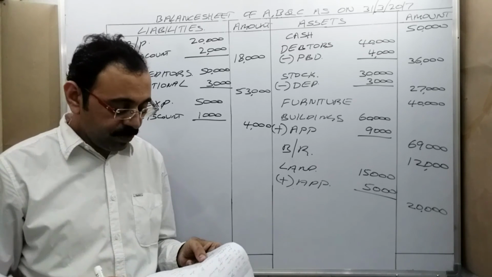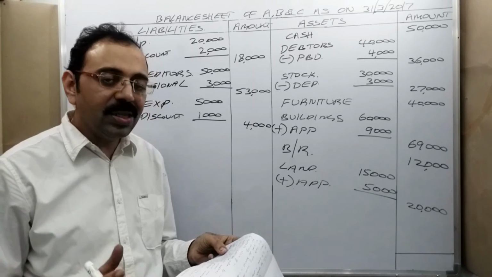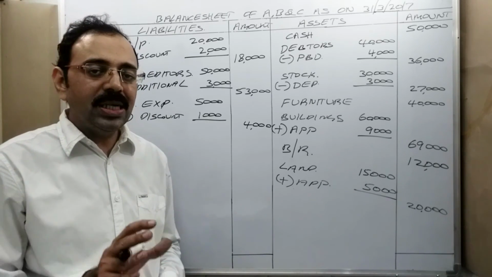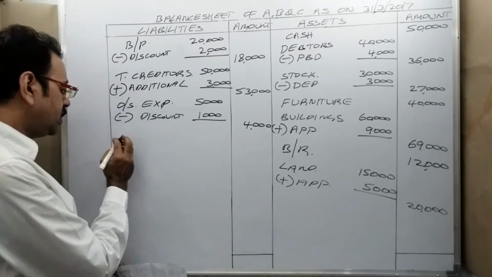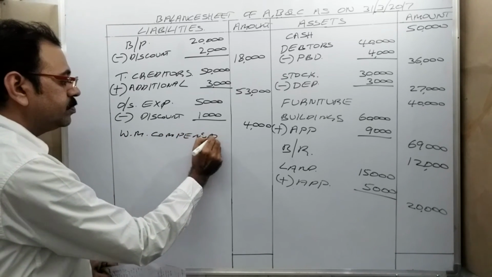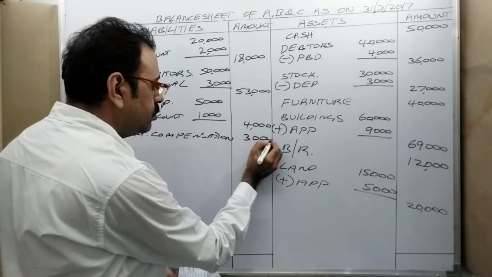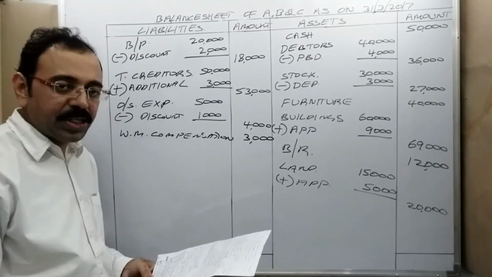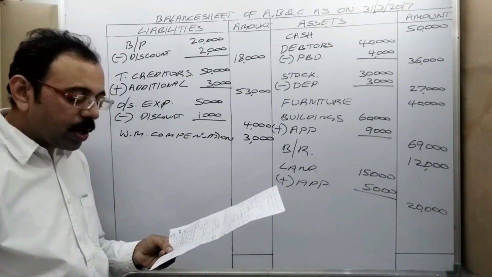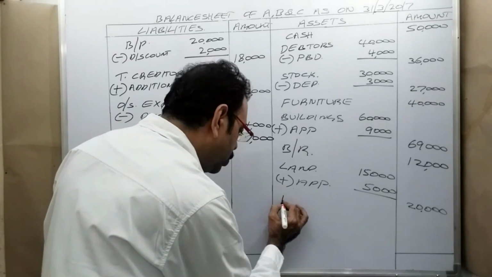Come to point G. There is an unrecorded liability in respect of workman compensation, 3,000 rupees. It is not given in the old balance sheet, it is given in the adjustment. So this is one liability, no? So take it on the liability side. Workman compensation, amount is 3,000 rupees. Then next, H. There is an unrecorded investment valued at 8,000 to be brought into books. Investments are an asset. So on the asset side, we should take that amount.